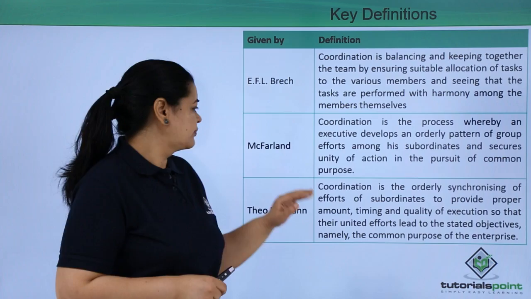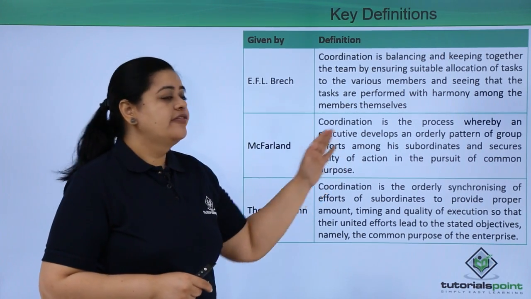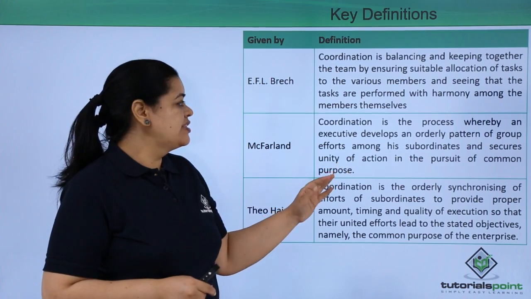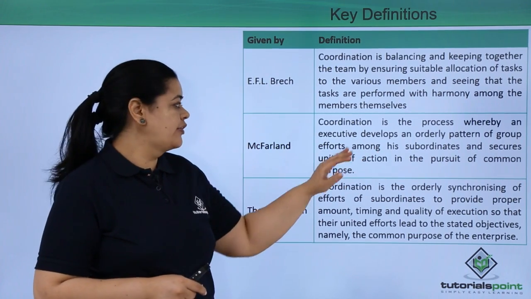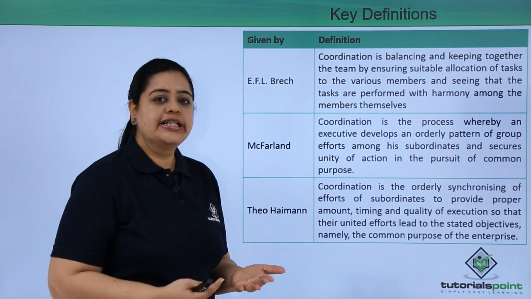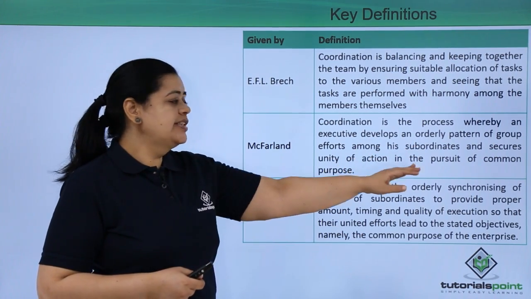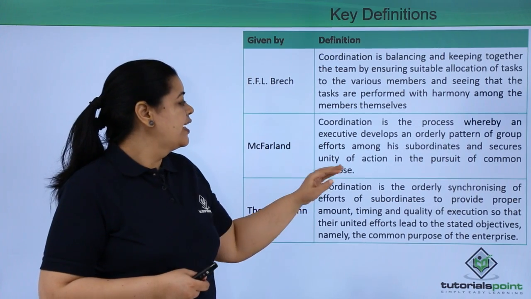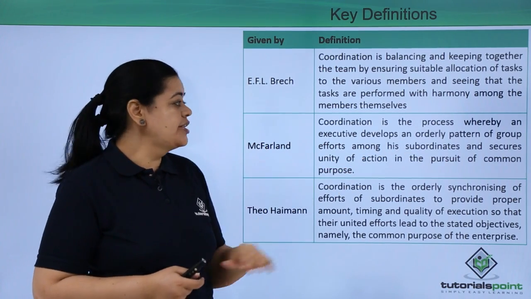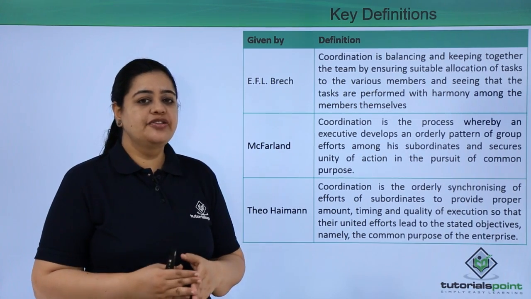Now, the next definition is by McFarland, who says that coordination is a process whereby the executive, and when they say executive, it is a manager, the other word we use for it, develops an orderly pattern of group efforts among his subordinates and secures unity of action in pursuit of a common purpose. So what is this definition trying to tell you?